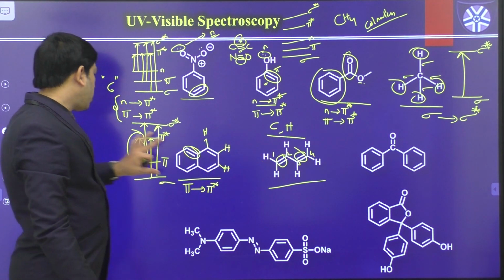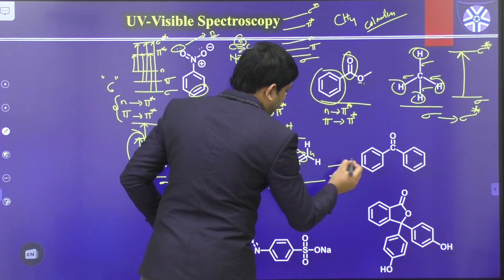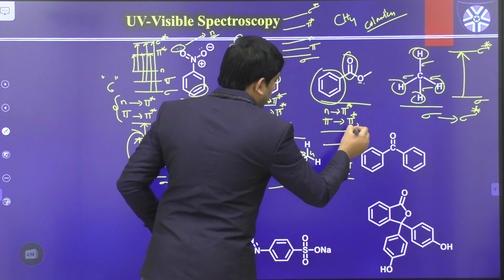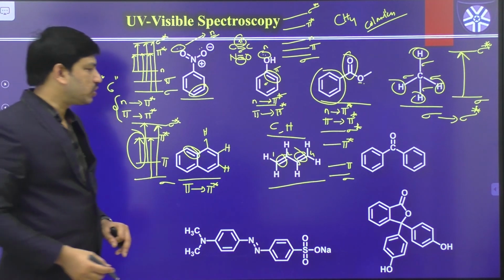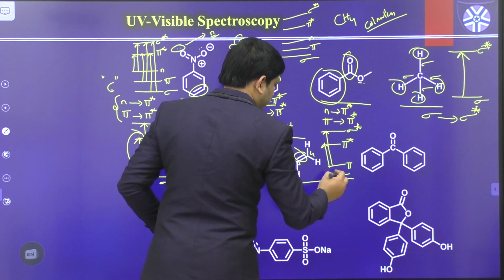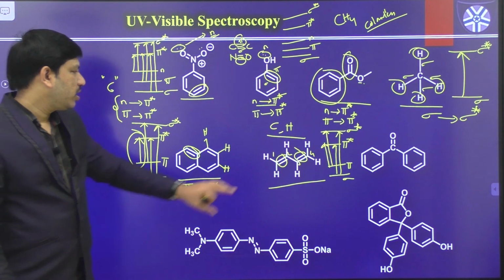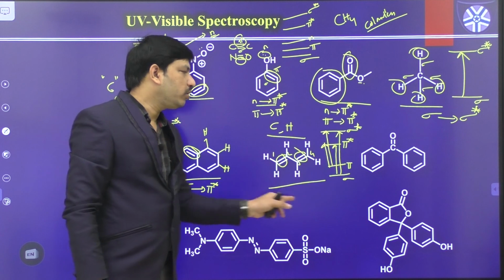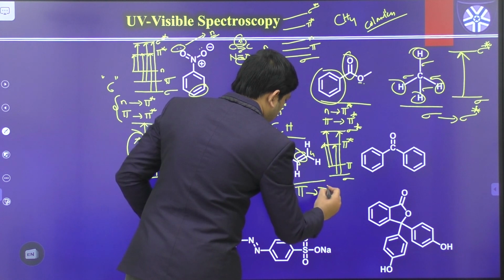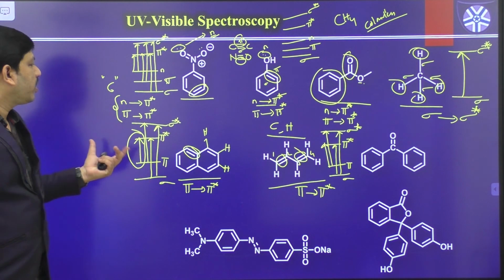That means in this case also we will get four different levels: sigma, pi, pi star, and sigma star. Again the possible transitions are pi to pi star, pi to sigma star, sigma to pi star, and sigma to sigma star. But among all these four transitions, the most probable is the pi to pi star transition only. So like this we have to predict the electron transitions.